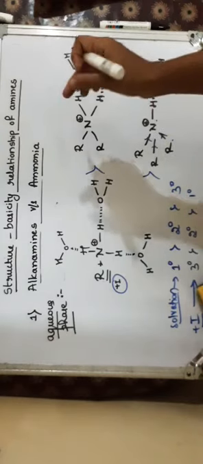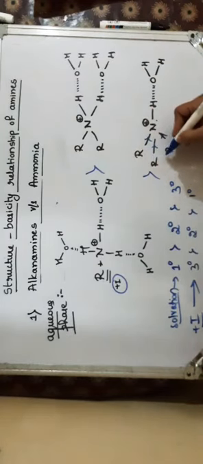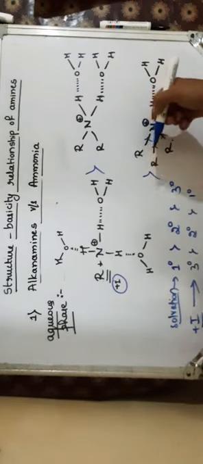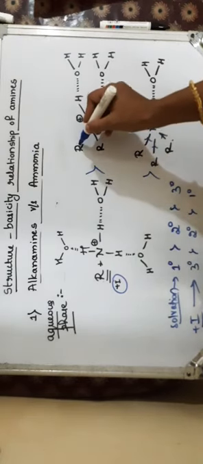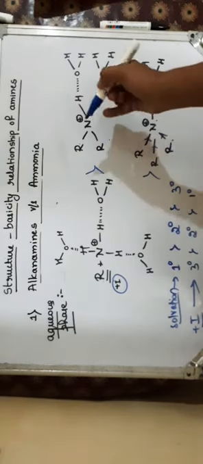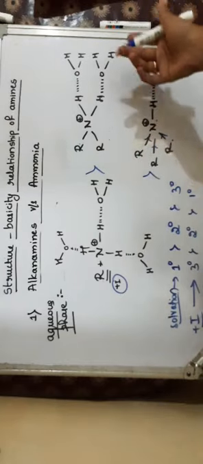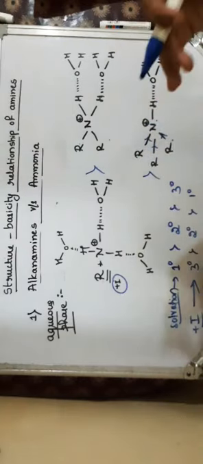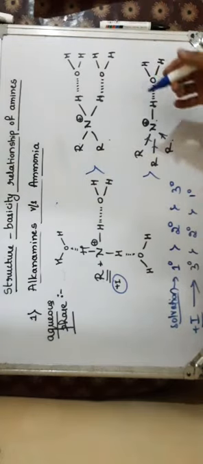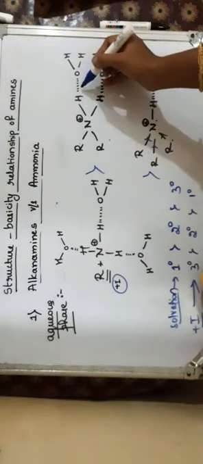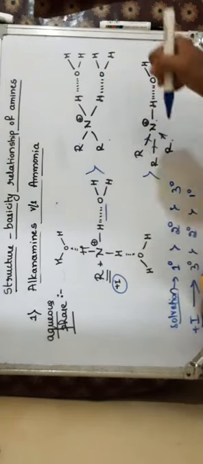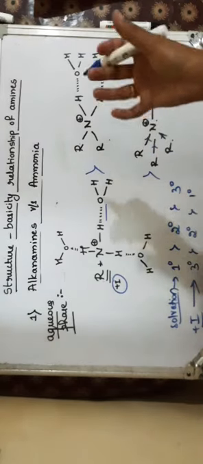And also, if the alkyl group changes, that means if one is CH3 group, other one is C2H5, or if you compare methylamine and ethylamine, as the alkyl group increases, if the group becomes bigger, the hydrogen bonding capacity reduces, as alkyl groups are the hydrophobic parts.